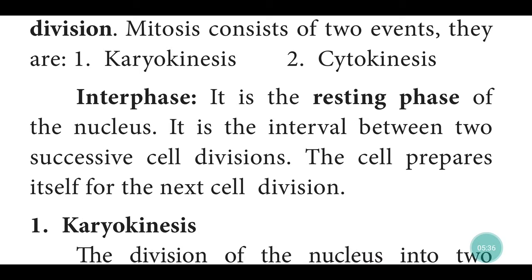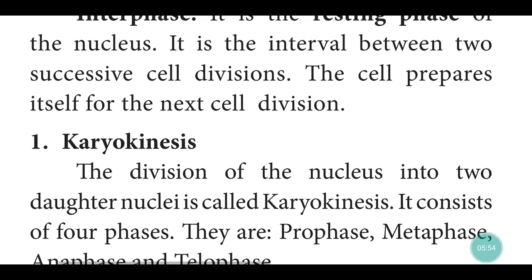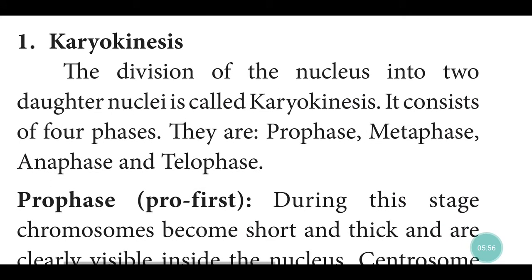Interphase. During reading time you can see that picture also. It is easy to understand. It is the resting phase of the nucleus. It is the interval between two successive cell divisions. The cell prepares itself for the next cell division. Karyokinesis. The division of the nucleus into two daughter nuclei is called karyokinesis. It consists of four phases. They are prophase, metaphase, anaphase and telophase.